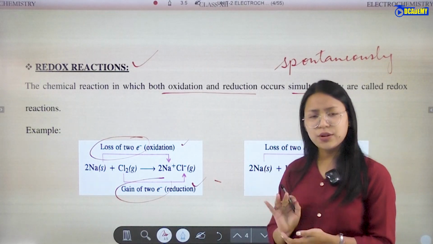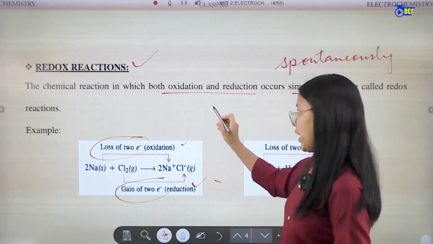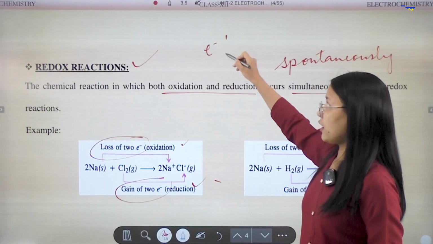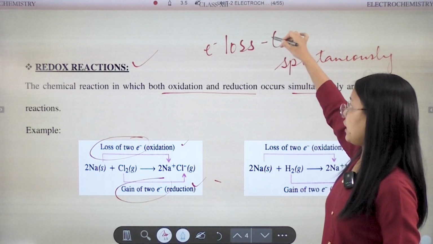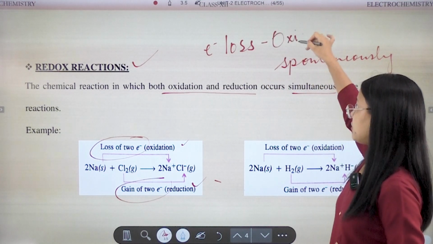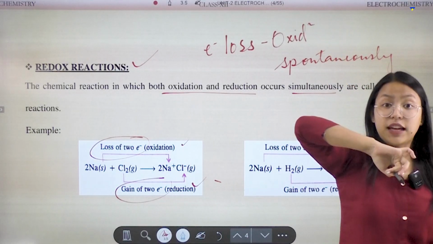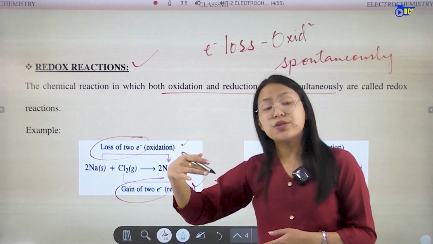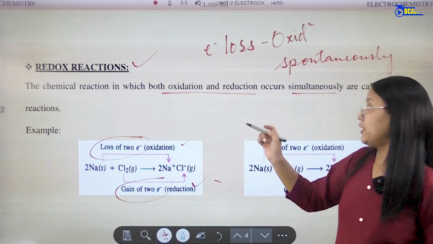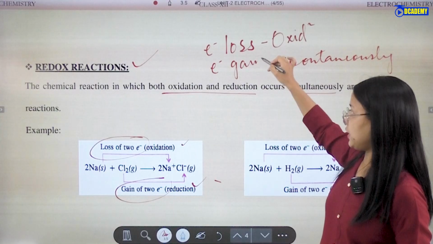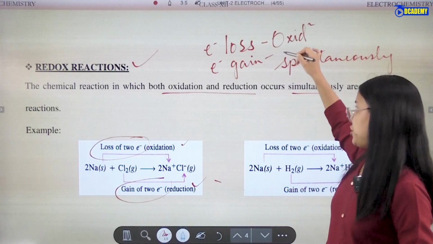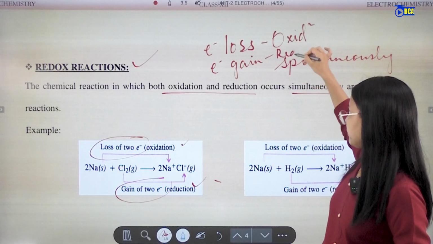So when electrons are lost, it is oxidation. Then if electrons are gained, it will be reduction.